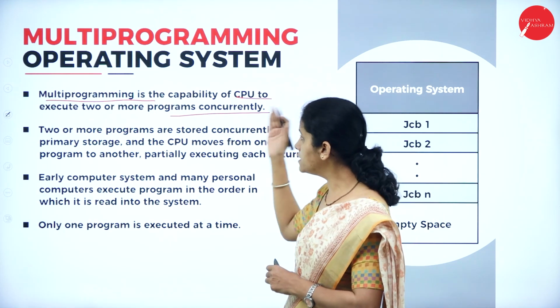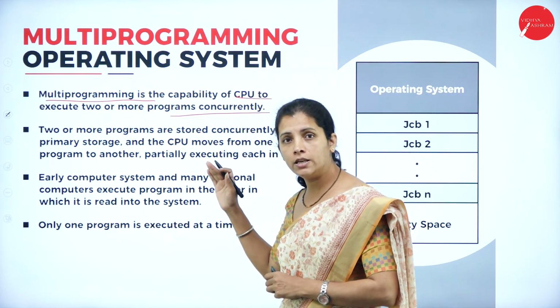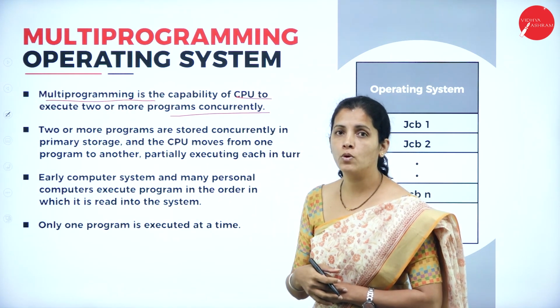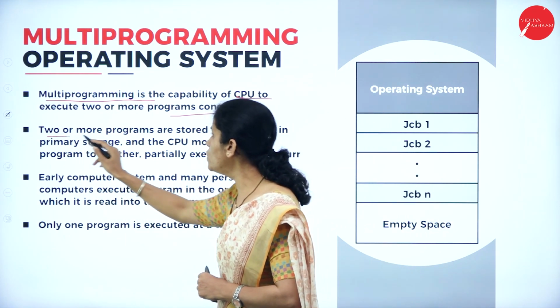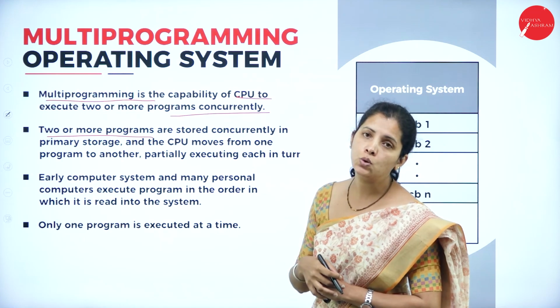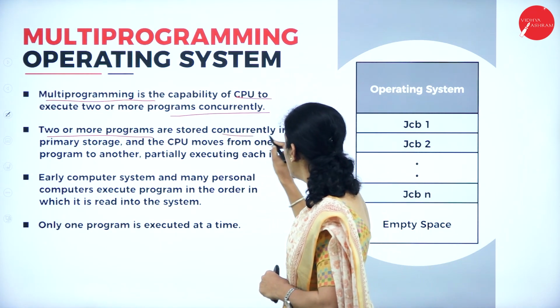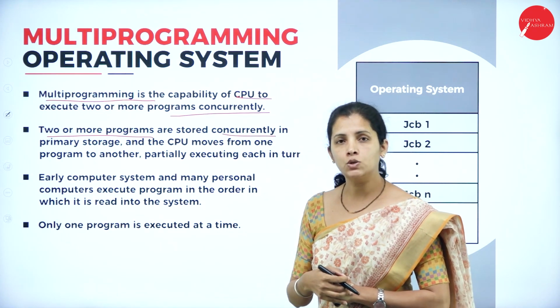So this is the capacity of the CPU to execute two or more programs simultaneously. Two or more programs are stored concurrently in the primary storage.